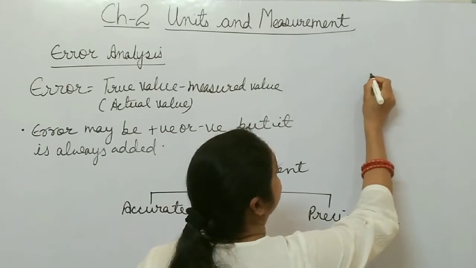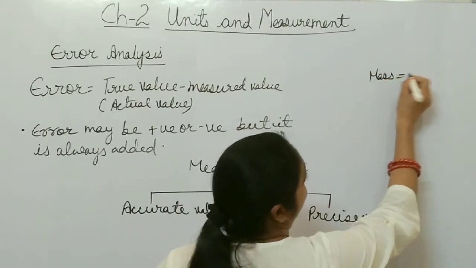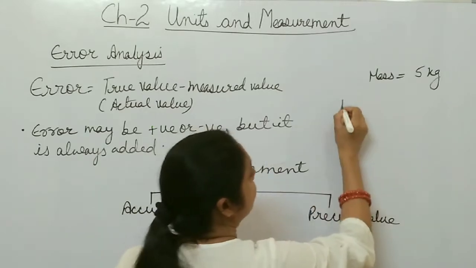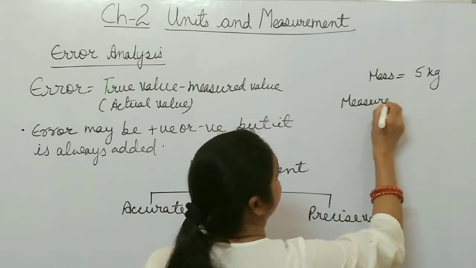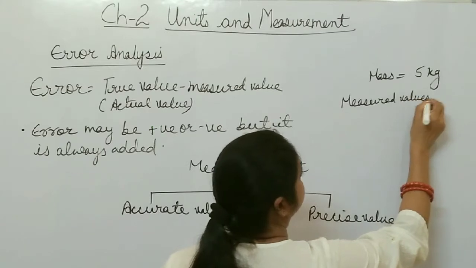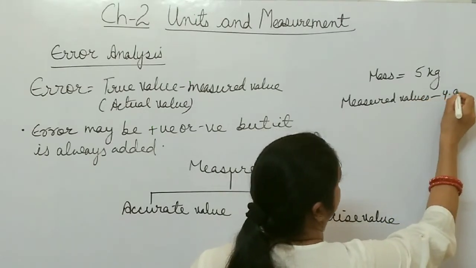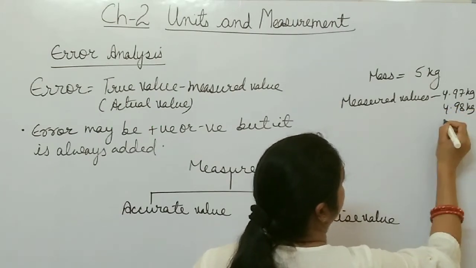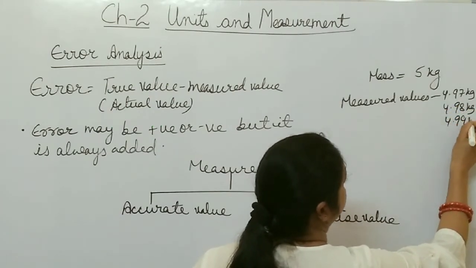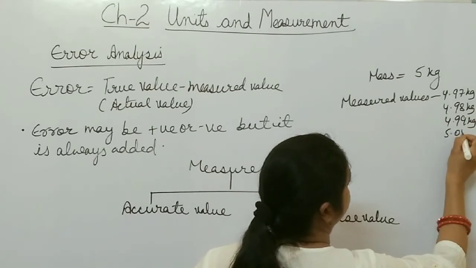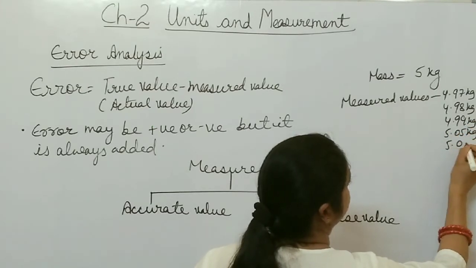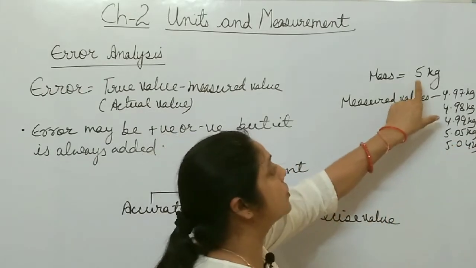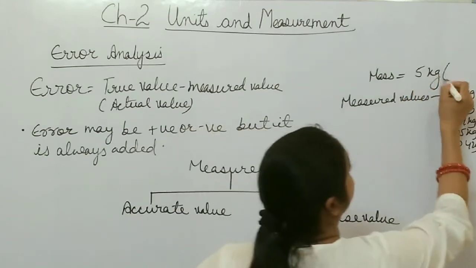Let us suppose the mass of a physical quantity is 5 kg. And if you get measured values like 4.97 kg, 4.98 kg, 4.99 kg, 5.05 kg, 5.04 kg, these are very close to the true value. This one is the true value.